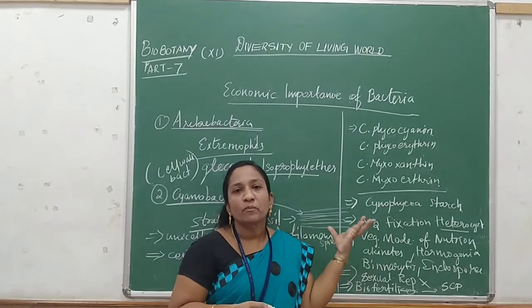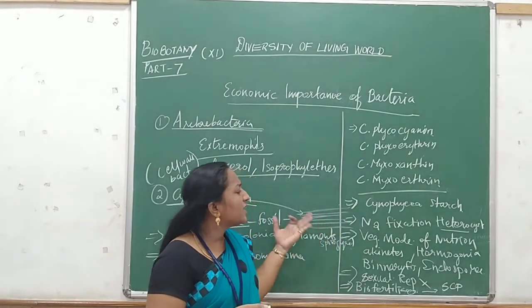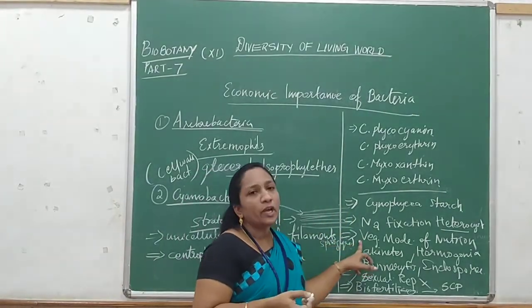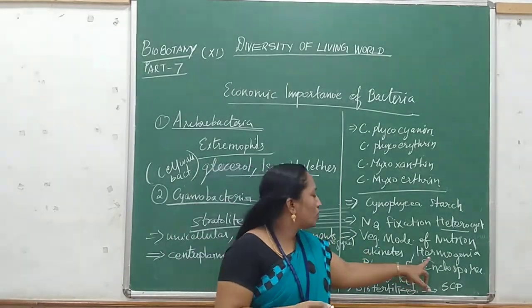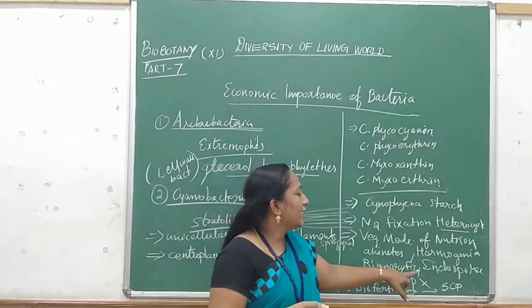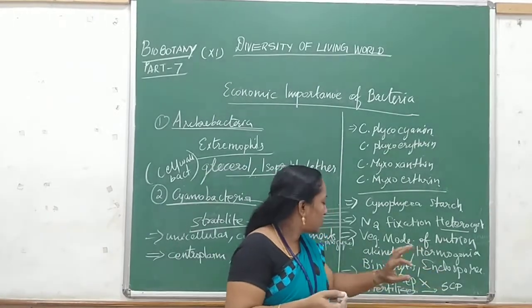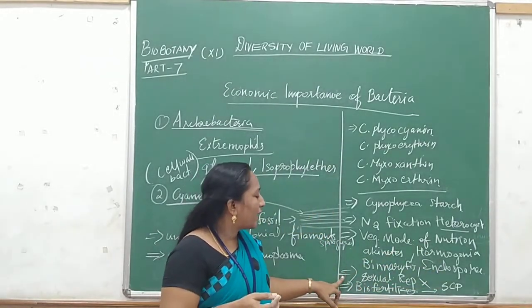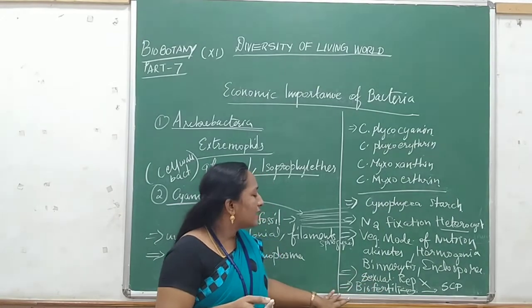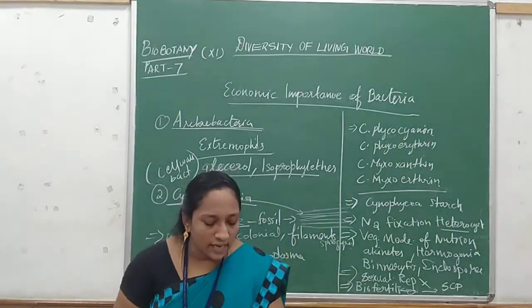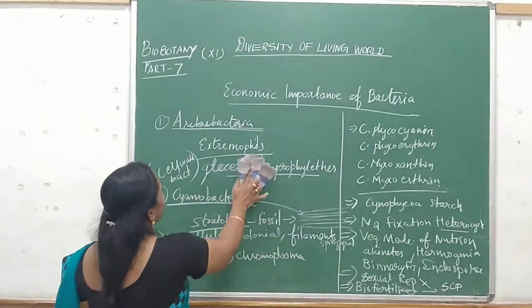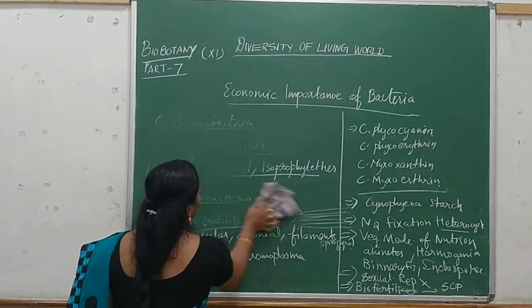And it will be doing vegetative reproduction by means of akinetes, hormogonia, binary fission, and endospore formation. And there is no sexual reproduction, and it is used for biofertilizer preparation, and also acts as a single cell protein. Next one, we are going to learn about mycoplasma.